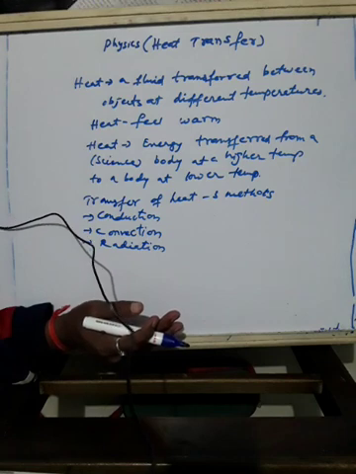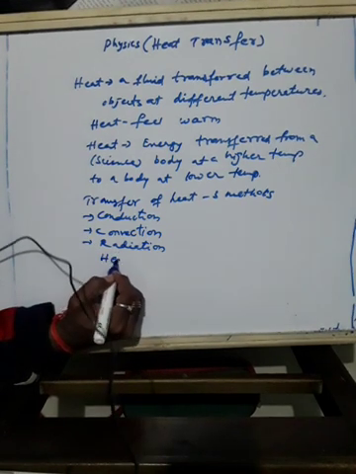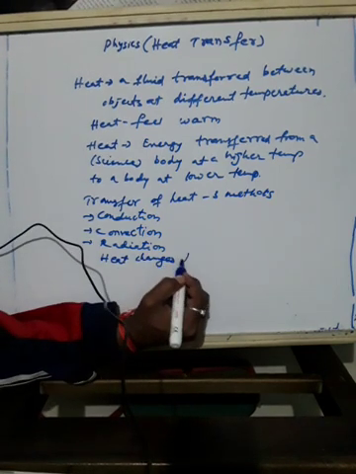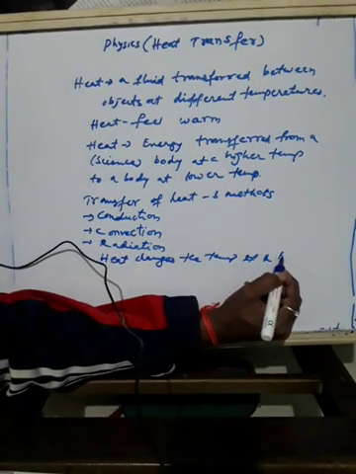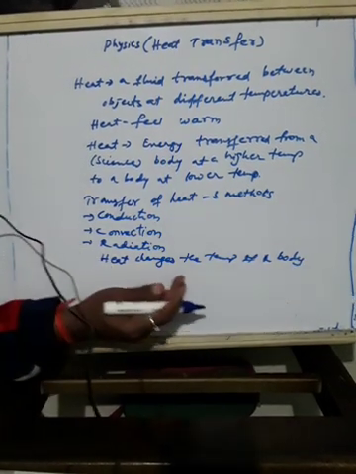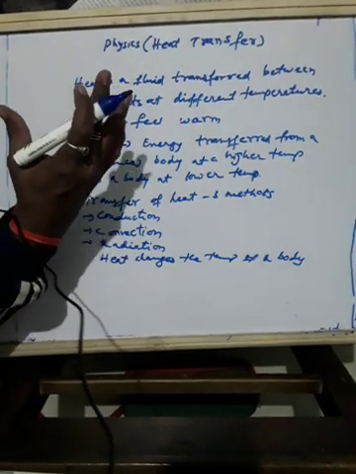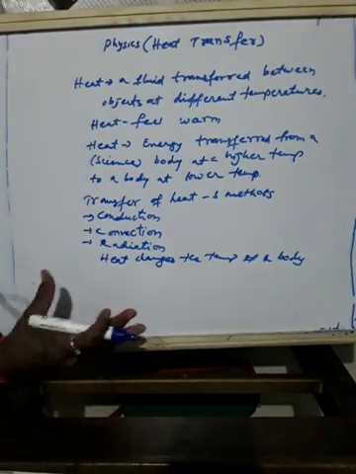Heat can change the temperature of a body. If heat is transferred from a body at higher temperature to a body at lower temperature, the body of lower temperature becomes hot.